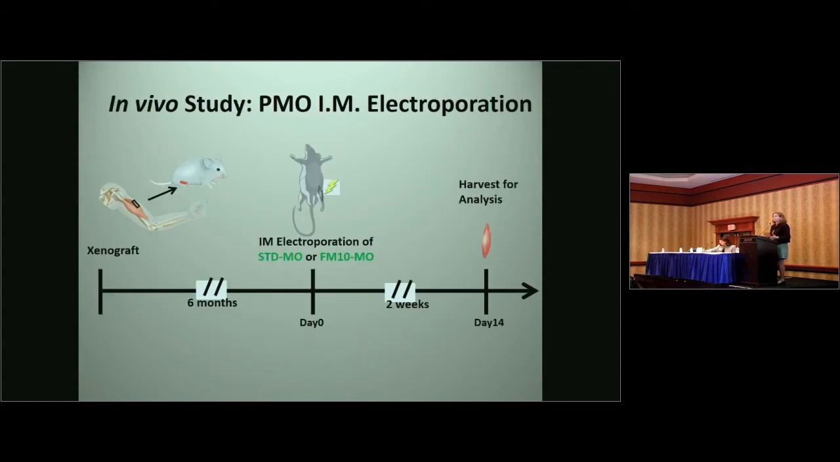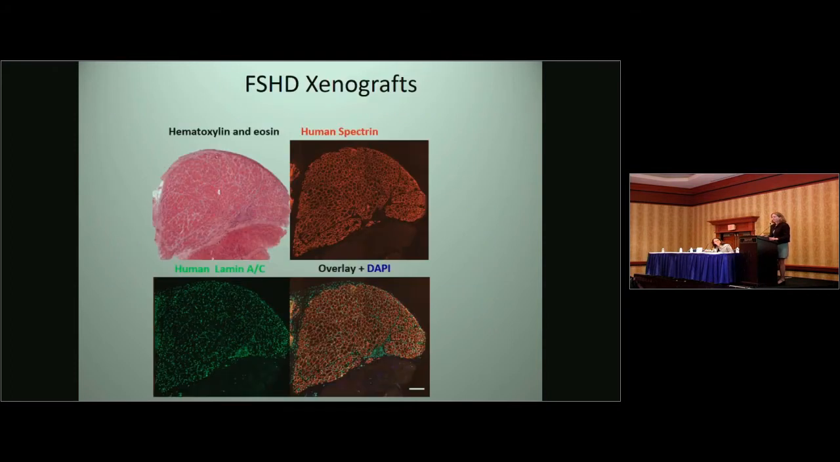So I hope that I've convinced you that the xenograft is a valid model of FSHD. We then took this model to determine whether FM10 could knock down DUX4 in vivo. We used for these experiments xenografts that were 6 months old. We treated with standard morpholino or FM10 morpholino by electroporation, and then after 2 weeks analyzed the muscle. We first determined that the muscle was fully human by anti-spectrin and lamin A/C.